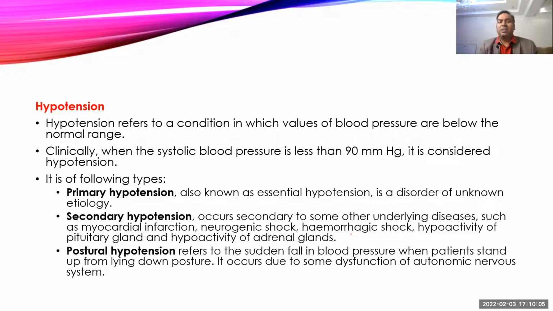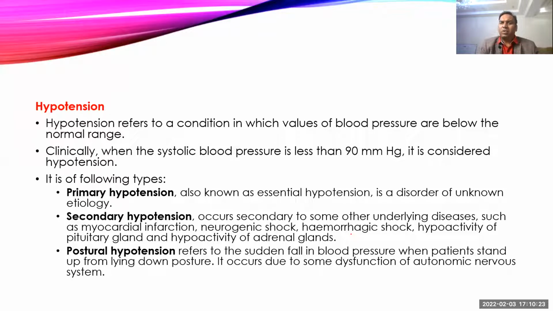Now, another condition is hypotension. It is called so whenever there is a decrease in the blood pressure, and whenever the systolic blood pressure is less than 90 mmHg, it is considered hypotension. And normally whenever blood pressure goes below 90 mmHg systolic, it's very difficult to measure the diastolic blood pressure.